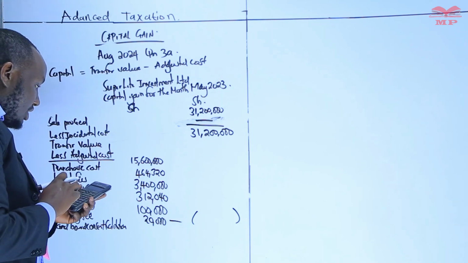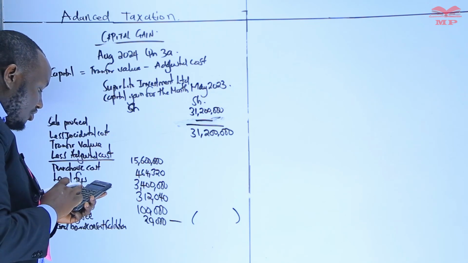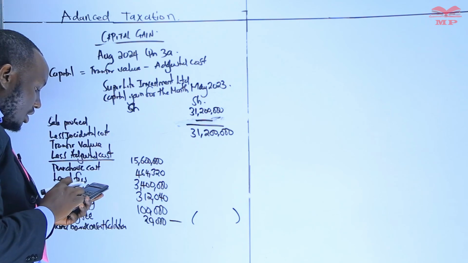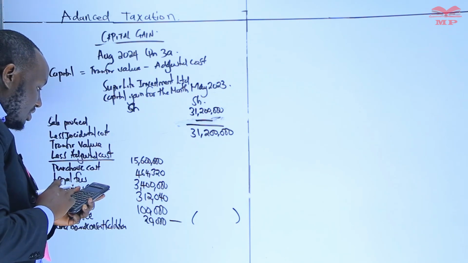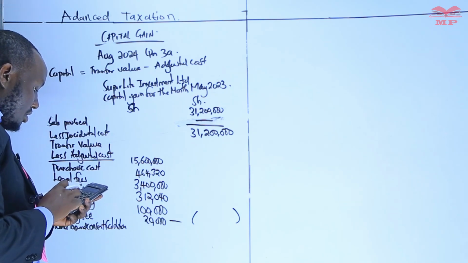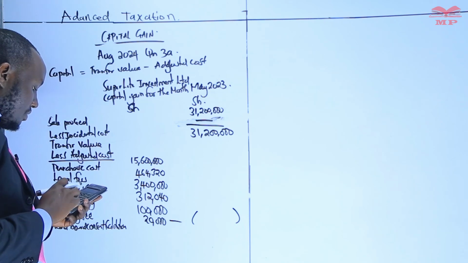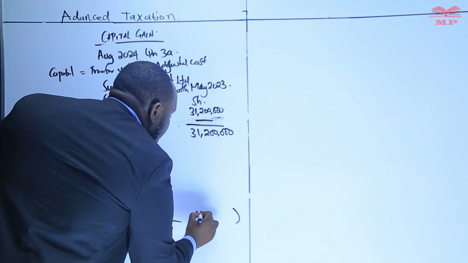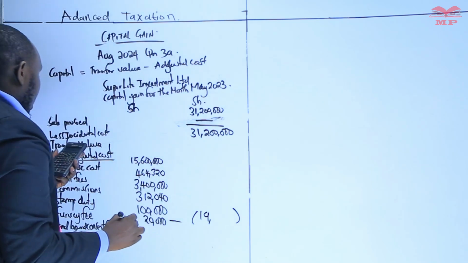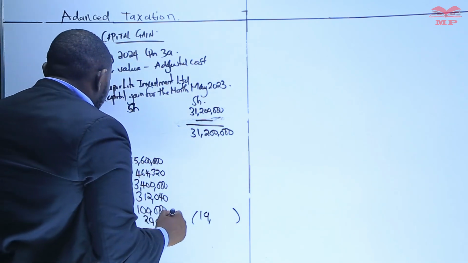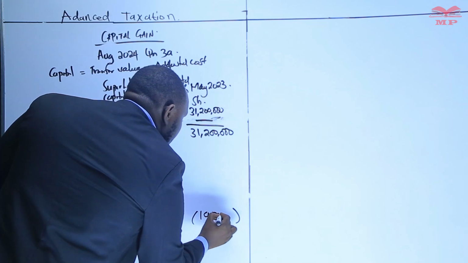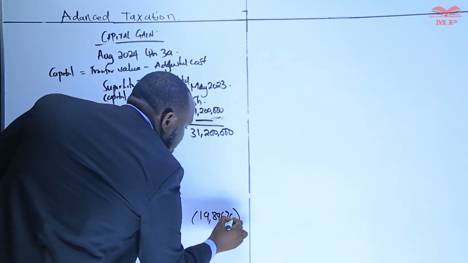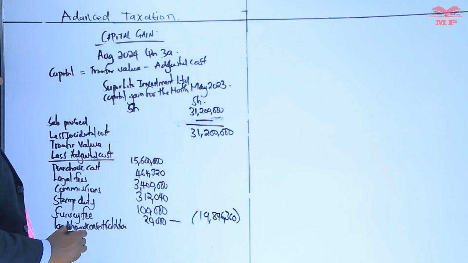Then we have plus 312,040, plus 100,000, then plus 20. So we have a figure of 19 million, 896,360.